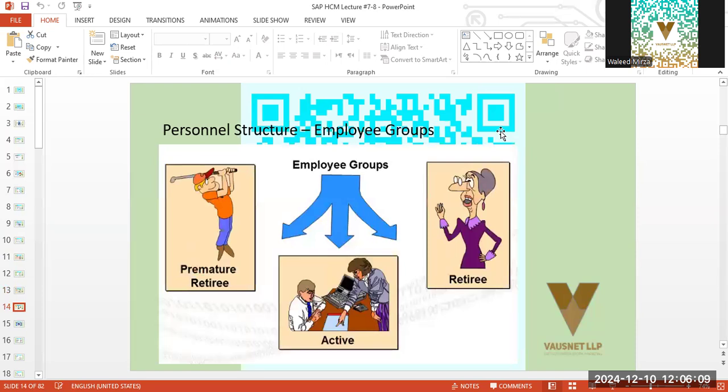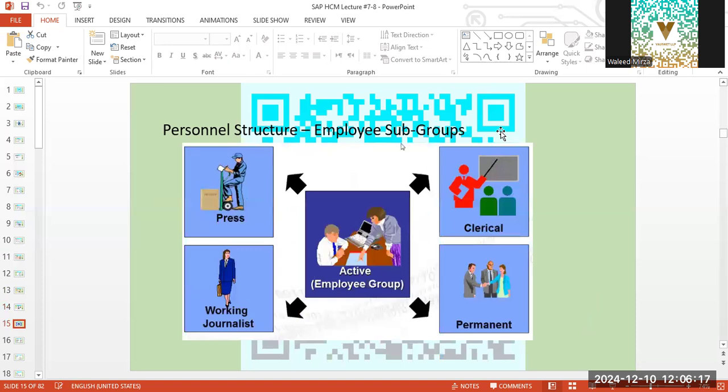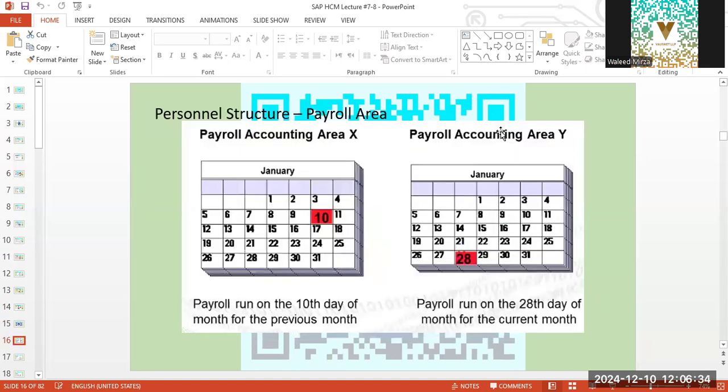Employee groups, we can have multiple employee groups like active, retiree, premature retiree, and many more, but we'll stick to active for our understanding. Employee groups under active will be either salaried, contractual, clerical, permanent, temporary, or analyst or consultant. Okay, these can be the categories. Payroll area basically is how the payroll is distributed and calculated. Some payroll areas will calculate based on rotational mode. Some will calculate on monthly mode.